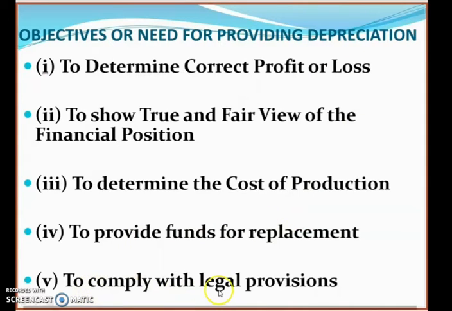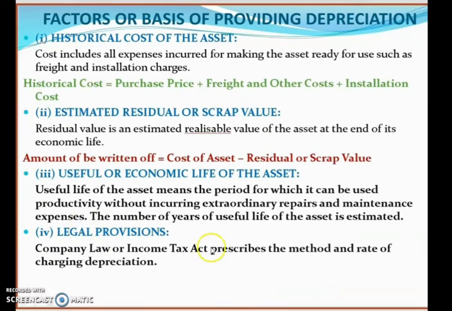Then, to comply with legal provision. Sometimes legally it is also provided to charge depreciation on fixed assets. So these are the points. Next is factors or basis of providing depreciation. Here are four factors or basis on the basis of which we charge depreciation on fixed assets.